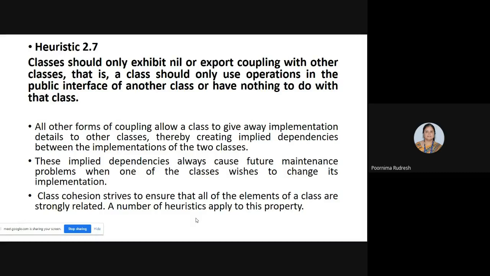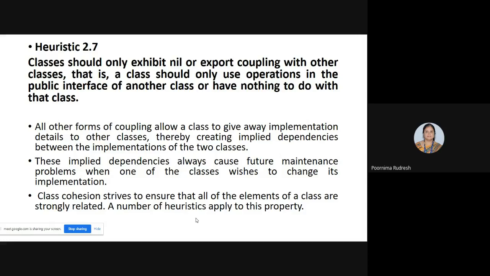Then it indicates that class 1 is depending on class 2. If any modification takes place in class 2, that affects class 1. So the dependency is created between the classes, and if there exists a dependency between the classes, it creates a maintenance problem in future.